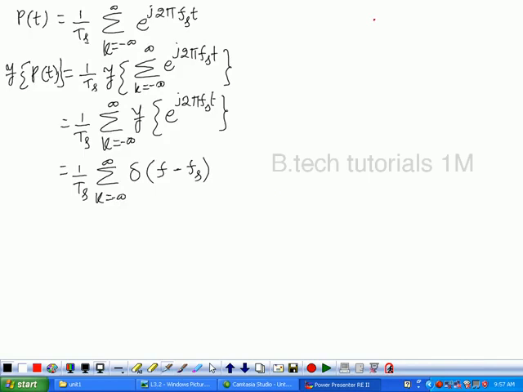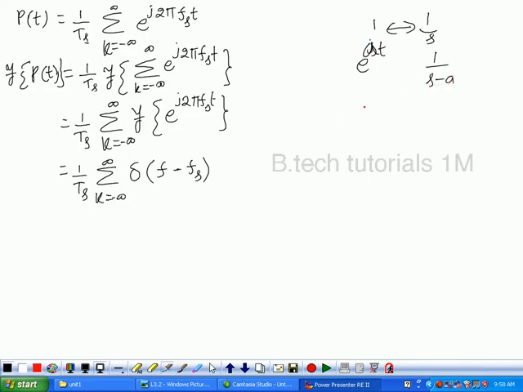See, what is the Laplace transform of 1 by s? What is the Laplace transform of e power st, or e power some at? 1 by s minus a.